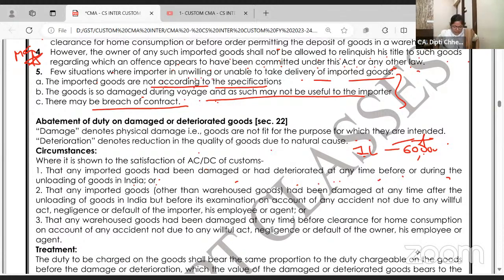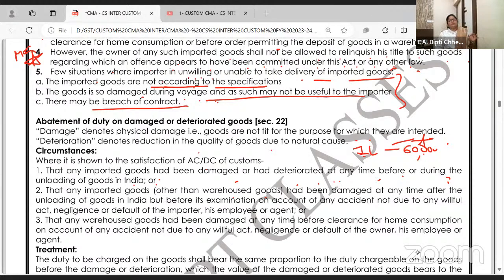कहाँ पे हुआ है damage or deterioration? They have been damaged or deteriorated at any time before or during the unloading, or that imported goods other than warehoused have been damaged at any time after unloading but before its examination on account of accident, not due to willful negligence. Importer का कोई reason नहीं है. Or that any warehouse goods have been damaged before they are cleared for home consumption on account of any accident, not due to the willful act, negligence of owner or his employer agent.